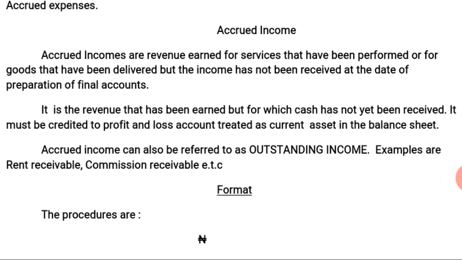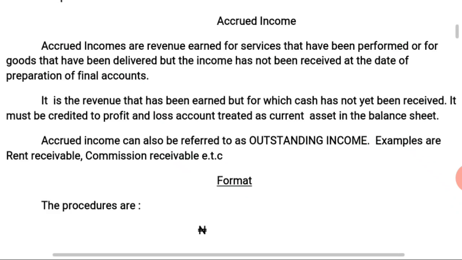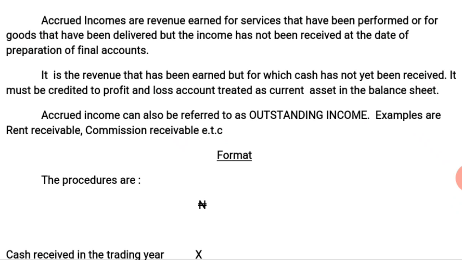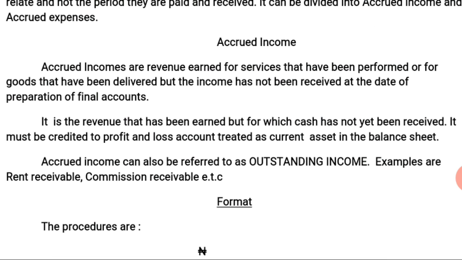What this simply means is that as at the day the final account is being prepared, the revenue that has been earned for services rendered or for goods that have been delivered, which has not been received as at the date of preparation of final account, is what we term as accrued income.